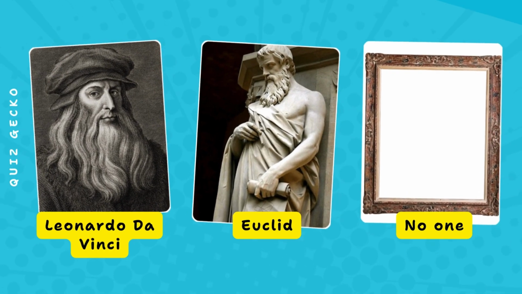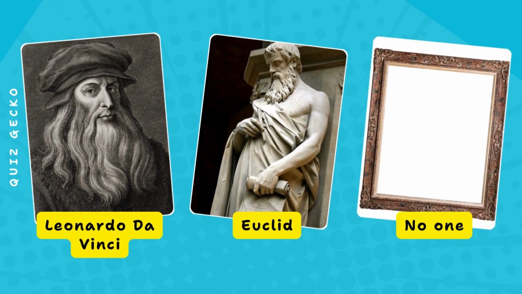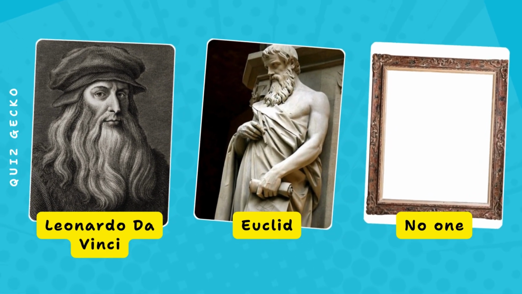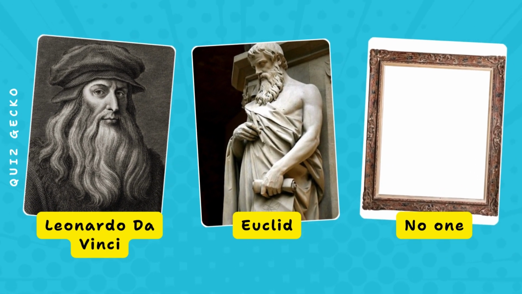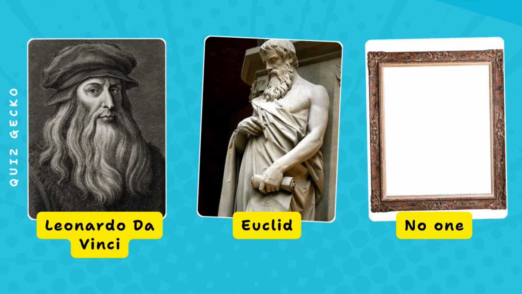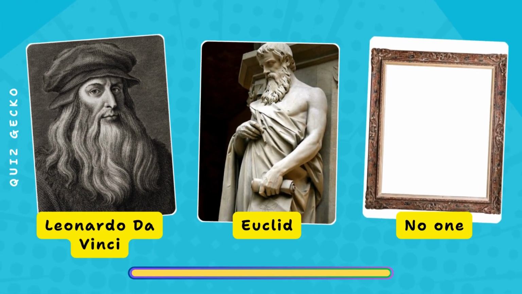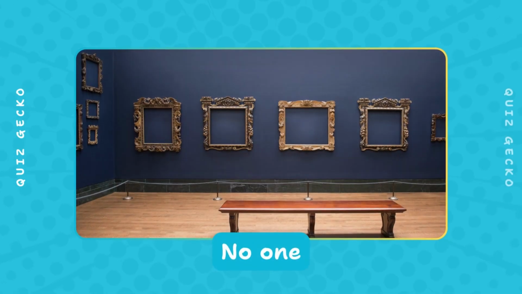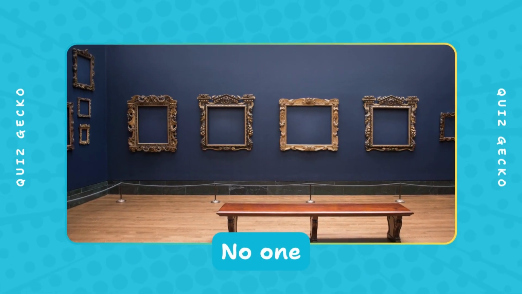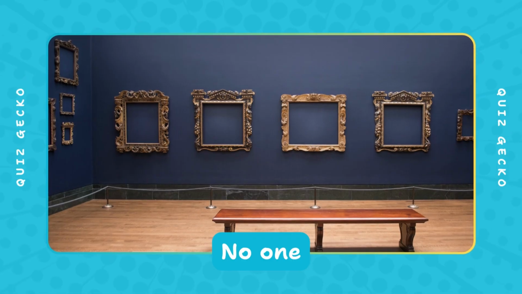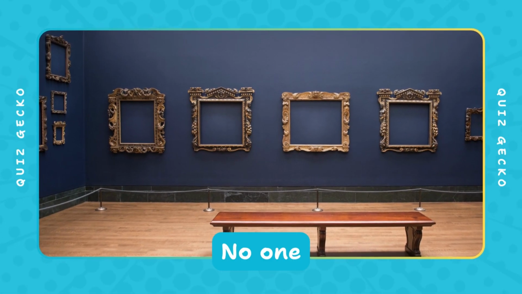Who is credited with inventing the golden ratio? Leonardo da Vinci invented it for his paintings. Euclid formally created it in a single work. No one. It wasn't invented but discovered gradually by many ancient cultures. The golden ratio wasn't invented by any one person. Ancient Greeks and earlier cultures simply observed it in geometry over time.